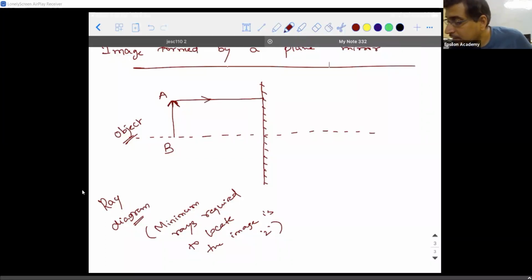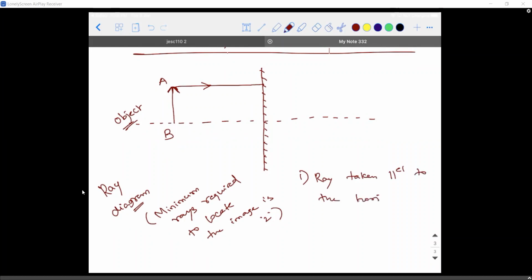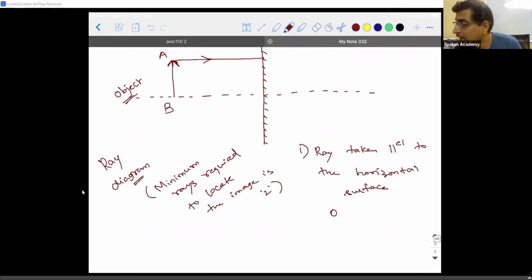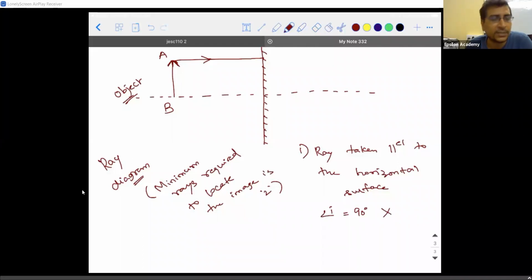So, in this case, can someone tell me what is the angle of incidence? 90 degrees, sir. So, when the ray is taken parallel to the principal axis, the angle of incidence is 90 degrees. But it is wrong. This is the most common mistake. Very, very common mistake.